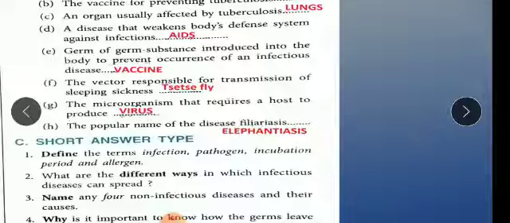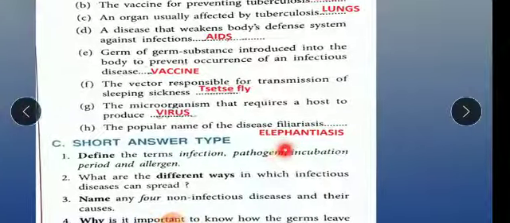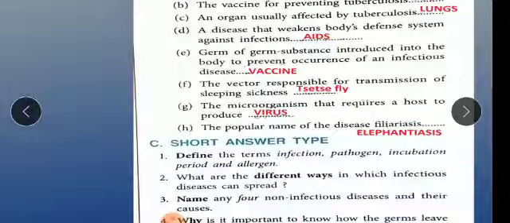Now the popular name of the disease filariasis is elephantiasis. You know elephantiasis, why we call it that, because it is related to the lymph. In this disease the lymph becomes swollen, okay, and looks like an elephant's leg or limbs.